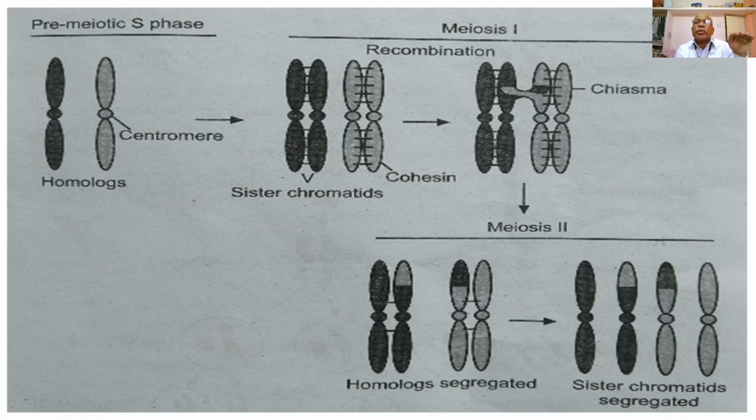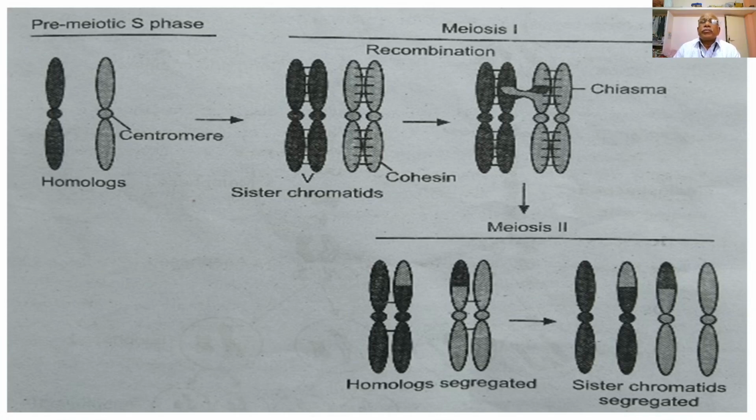In meiosis, DNA synthesis takes place in interphase 1, and the chromatin material or DNA material is doubled in the synthetic phase of interphase 1.